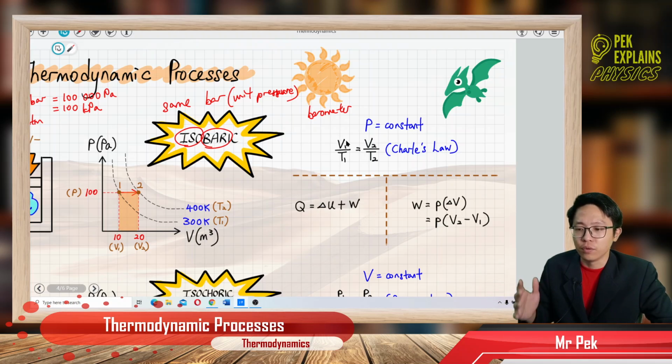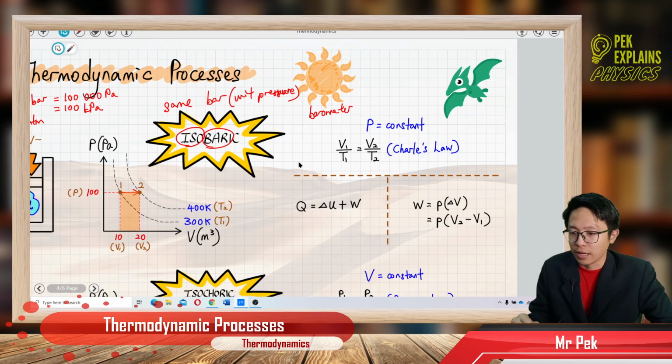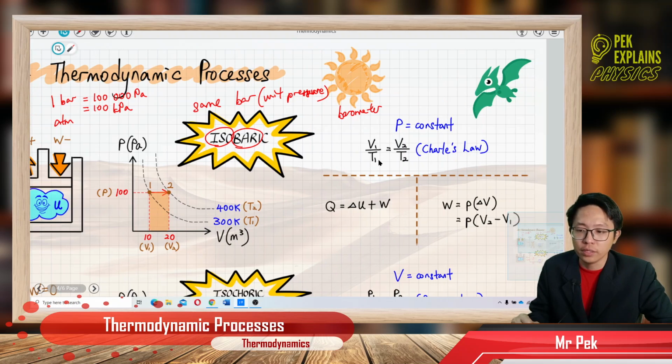For example, if I heat up the gas, the temperature will increase, so the volume of the gas will also increase. This is Charles' law: V1 over T1 equals V2 over T2.